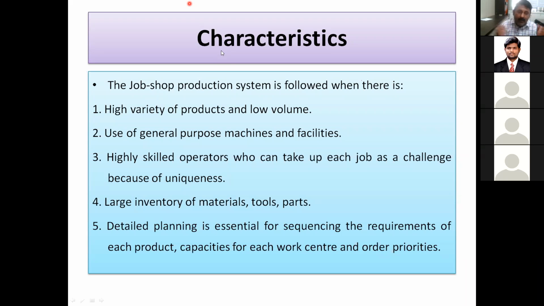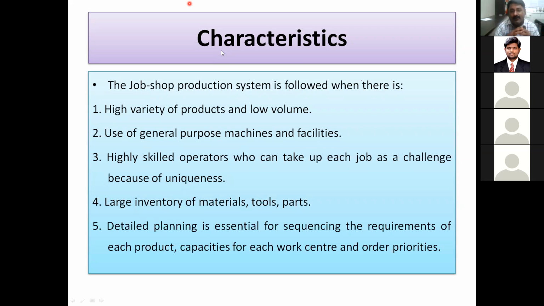In a general purpose lathe machine, one can go for facing, turning, taper turning, and apart from this, you can go for knurling, threading, and step turning. So these are the various operations. But if you go for SPM, that lathe will be used for only 2 operations, and much more speed is there. So SPM is not used here. SPM manufacturing is an example of job shop, but SPM is very rarely used for job shop production.